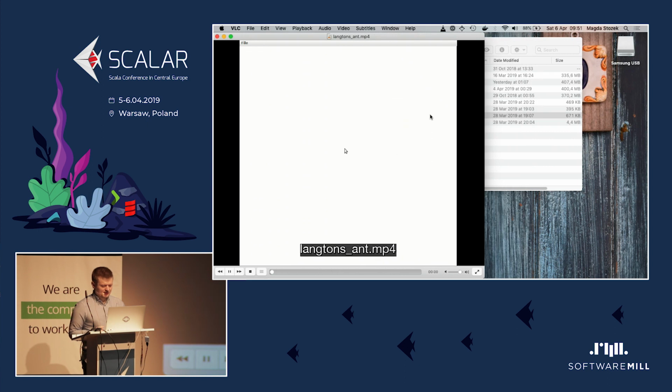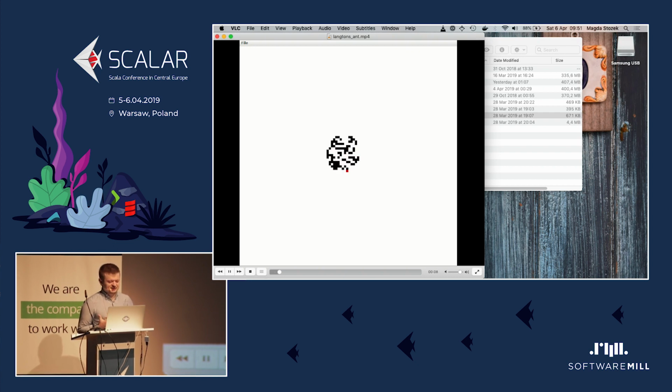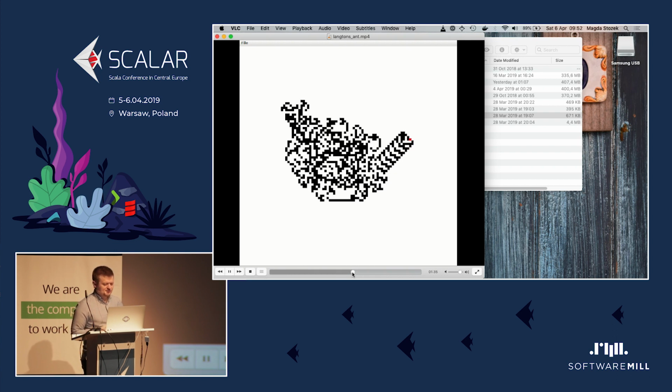Langdon's ant. Okay, so just one ant, which is specially in red, and this is what it does, even though the rules are pretty simple. It goes around, it leaves a trail, then if it hits its own trail, it changes the direction of going around and goes around again. Now it creates this chaotic pattern, but after some time, it will find a way to become more periodic.